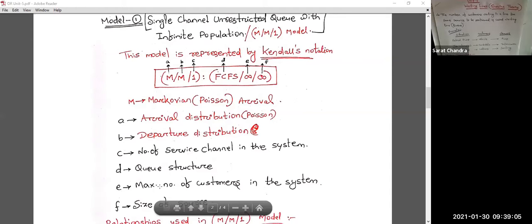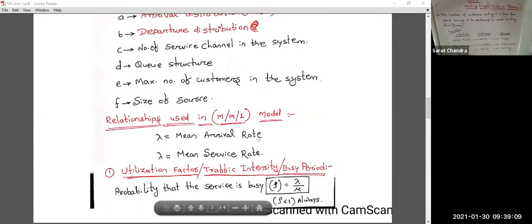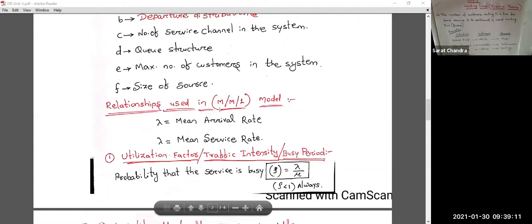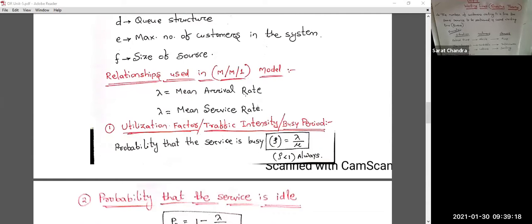After that, in the same question, you have to write down all these relationships also, relationships used in MM1 model. So what are the relationships? First thing is lambda. What is lambda? That is the mean arrival rate: how many customers are arriving per unit hour. And the next one is, this is actually mu. I have written wrongly, I have written lambda.